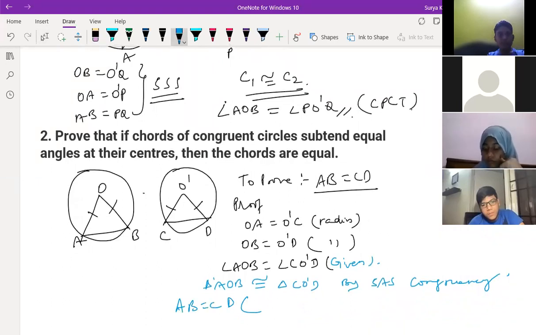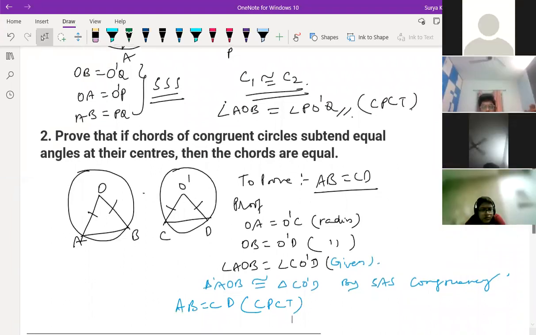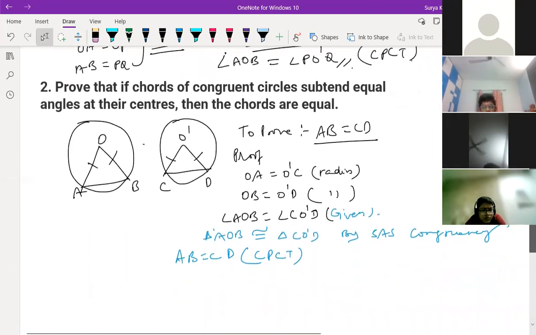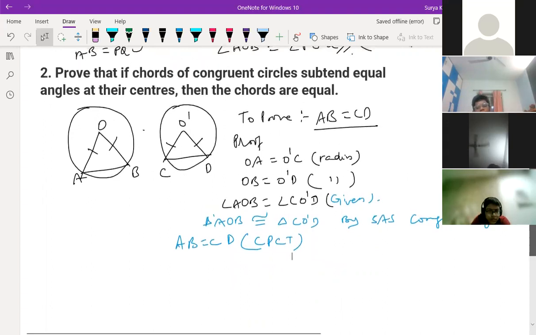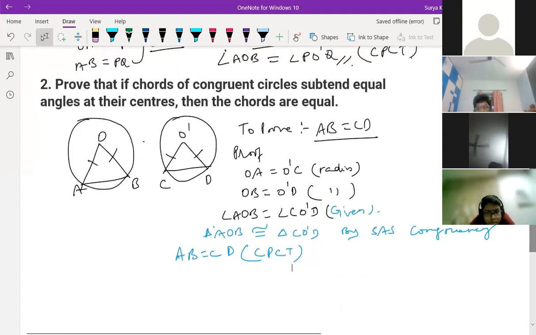What is the reason behind this? Reason is CPCT, corresponding part of congruent triangles. Is it clear, Sai Ritvik? Clear, sir. Next question. Pulastya, is it clear what we are doing here? Yes, it's clear.